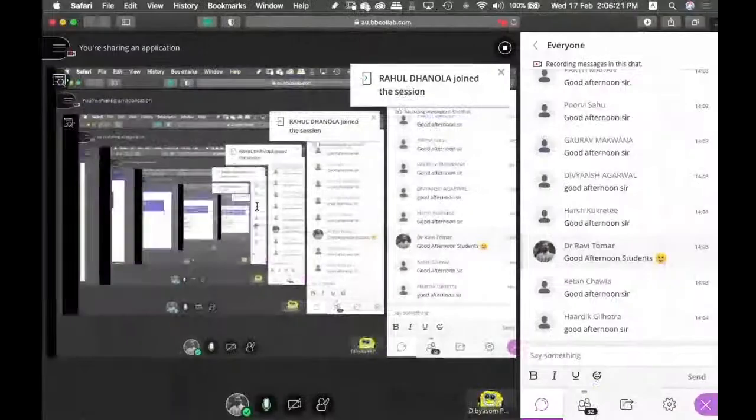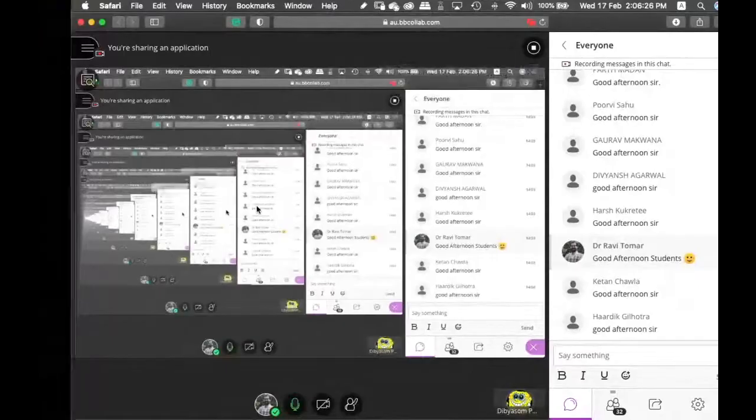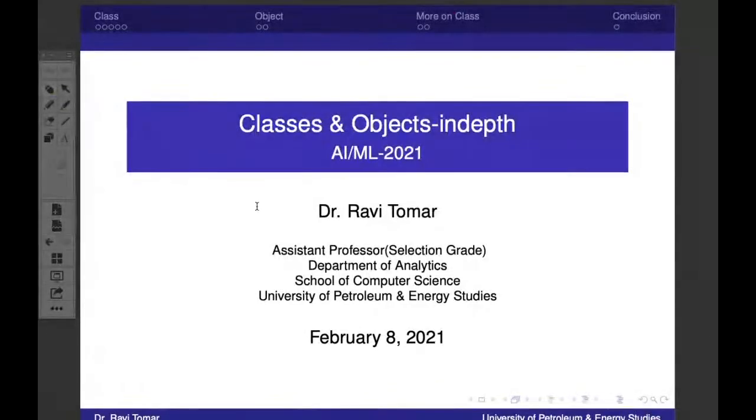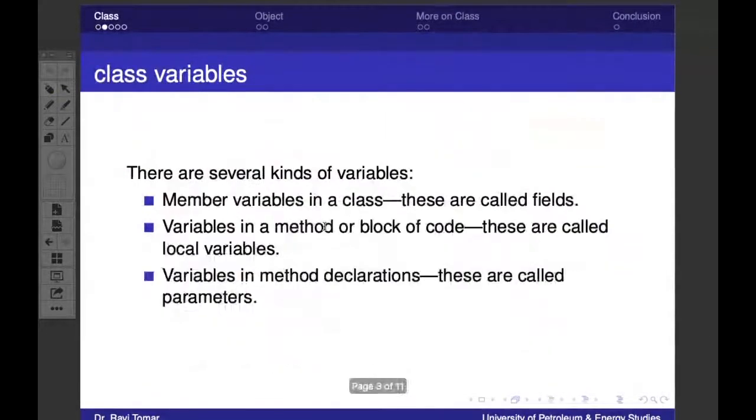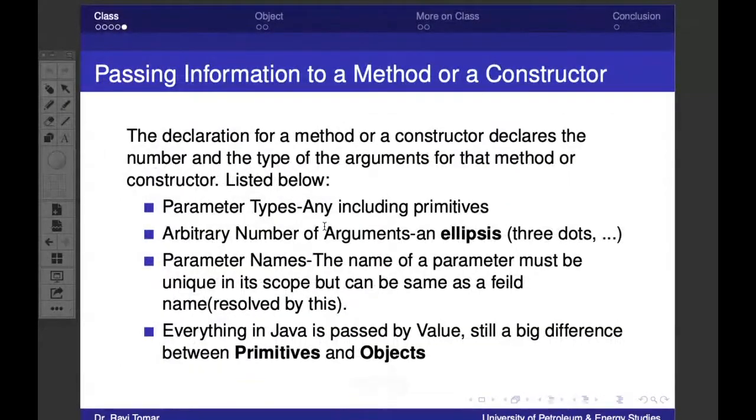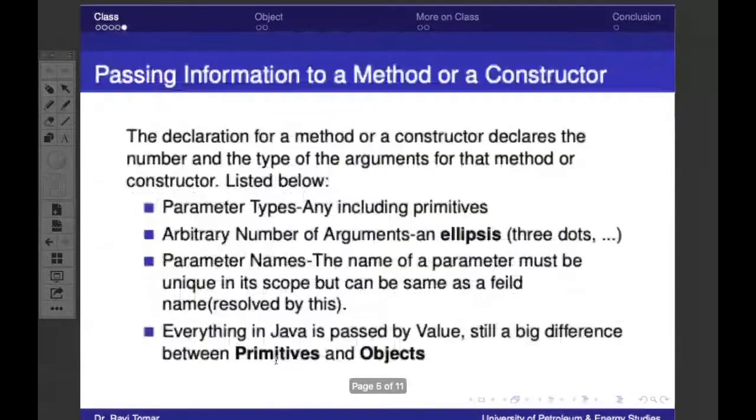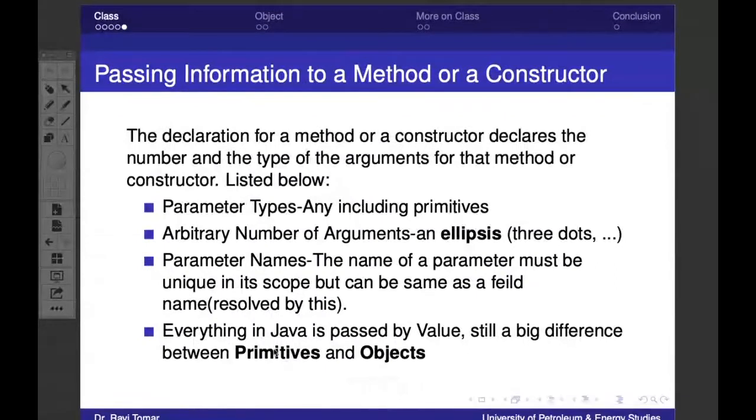Anyone else? Any other question? All right. So this is all what we have discussed: class, variables, methods, constructors, and passing information to the method or a constructor. Then we learned about the overloading of methods and overloading of constructors. We call them parameterized constructors. Then arbitrary number of arguments and ellipses.